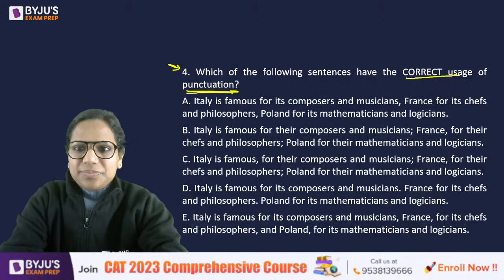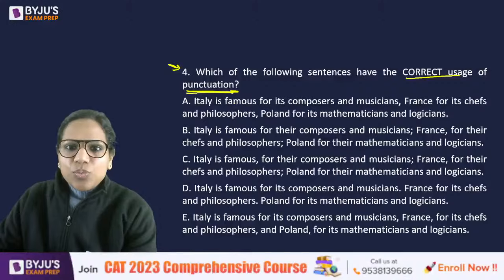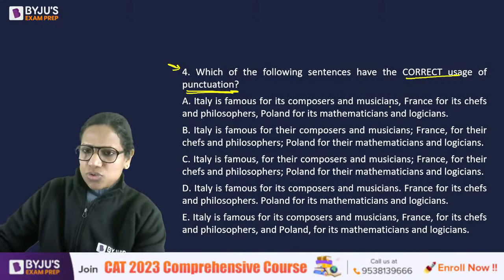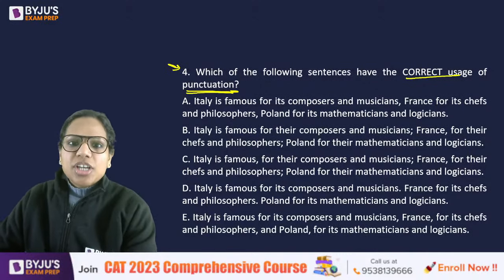Okay. E, all right. E is correct. Okay. Now, let's have a look. See, what was wrong with the other options? Italy is famous for its composers and musicians. Now, France for its chefs and philosophers.